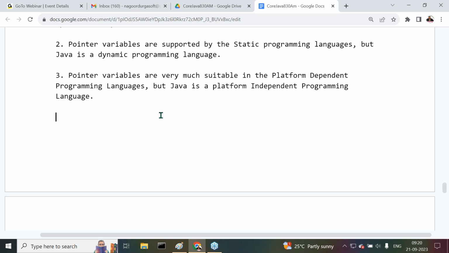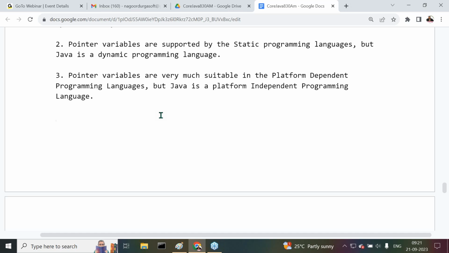Now here it is a guaranteed one. That's why pointers are comfortable in platform dependent programming languages. Pointers are suitable in platform dependent programming languages. This case is almost equal to the first 2 hours of session in the fifth floor classroom 505. The next 2 sessions are also in the same classroom. So a student with roll number 5 has a guarantee of getting that 25th chair at compilation, which is assigned at runtime and is also available in the other session. Then there is a guarantee. Got my point or not?